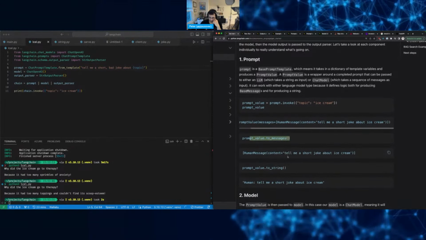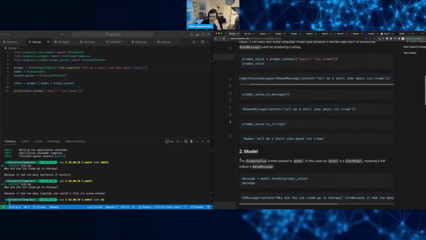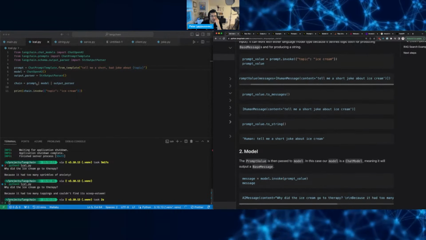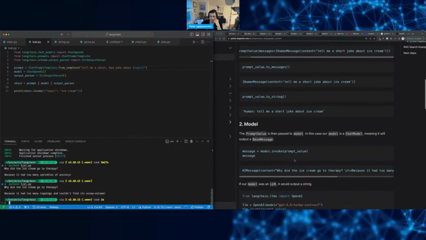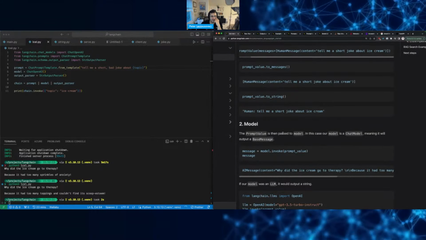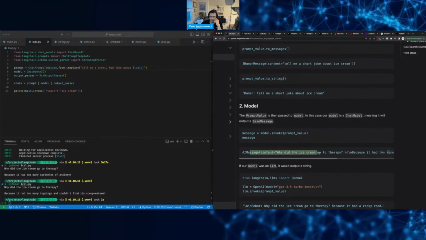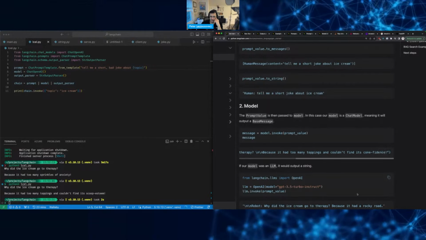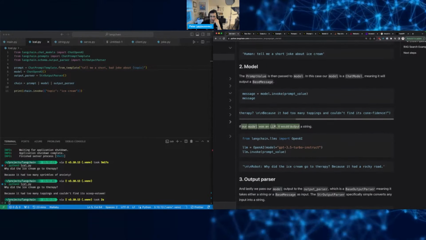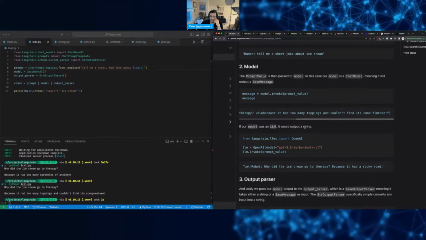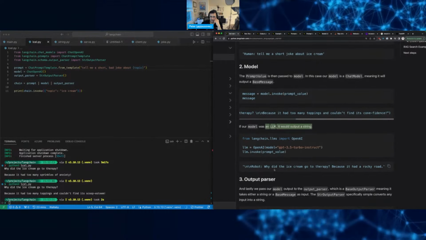Oh, that's nice. And then the second portion is the model. Whatever the prompt value is gets passed to the chat model, which outputs a base message. If our model was an LLM, it would output a string. Okay.